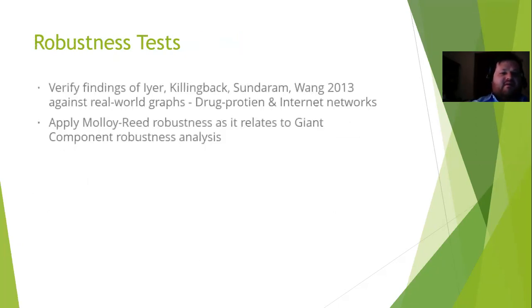There are the robustness tests of Iyer, Kilback, Sandrum, and Wang, where we attack railroad networks, the drug protein network, and internet networks. We try to verify those findings, and again, we're applying the Molloy-Reed robustness as it relates to the giant component robustness analysis.